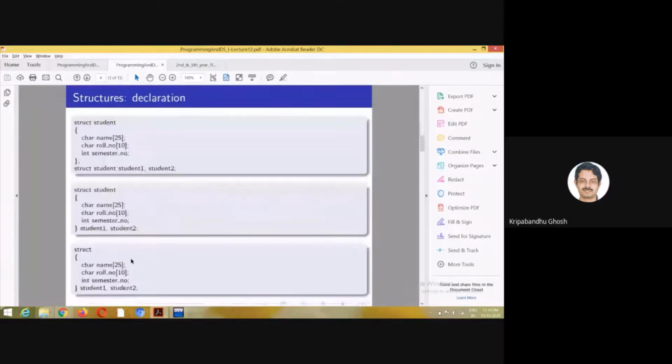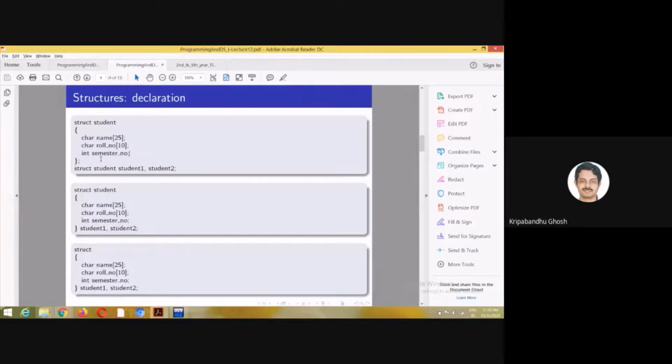Like how can you declare structures? How can you declare elements of the structure? In object-oriented programming, the relationship between a class and its instance would be class and object, right?